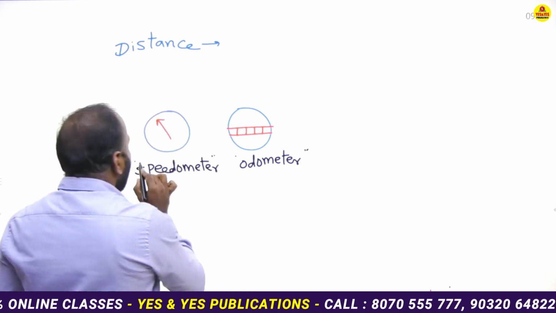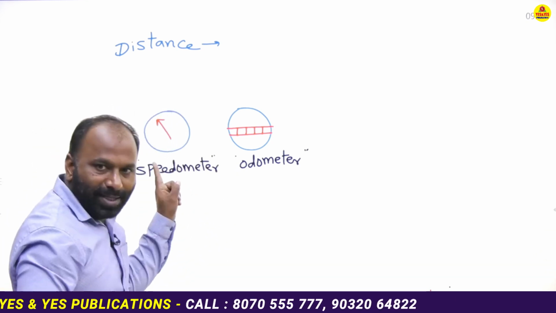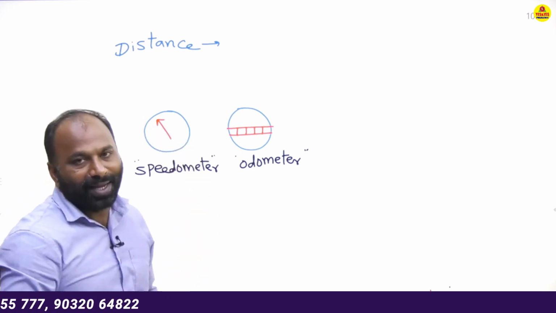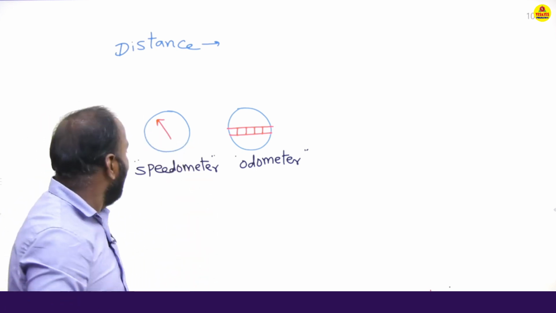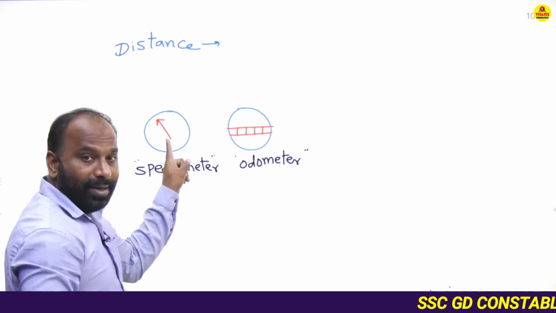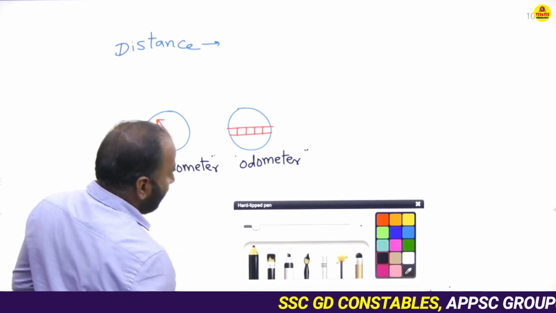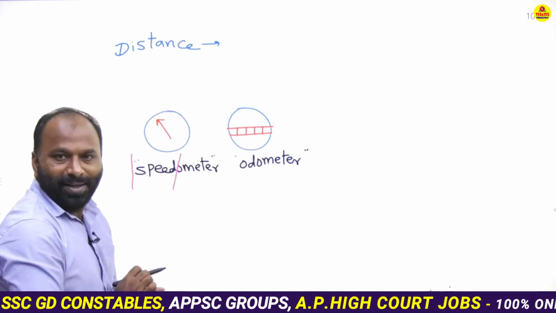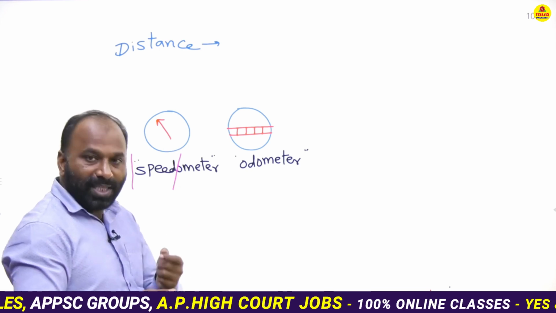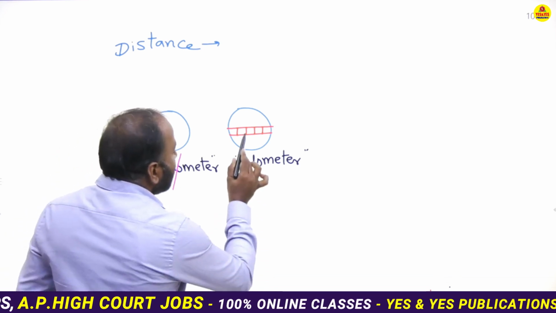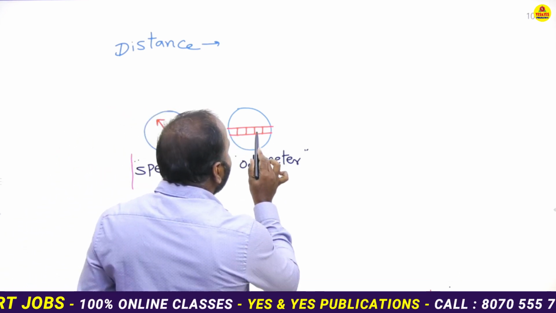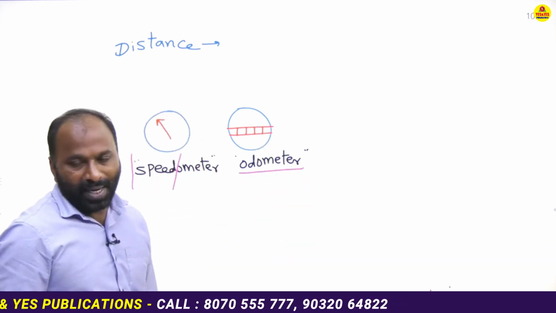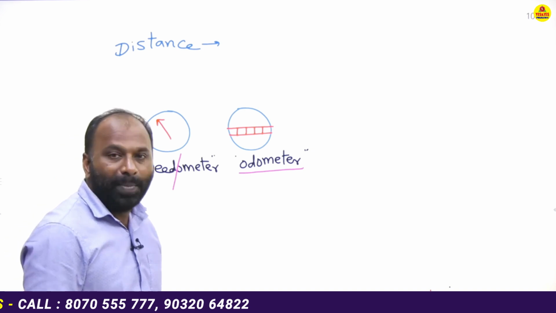Speedometer is used to measure the speed of the vehicle. Speed of the vehicle is measured with the speedometer. Distance travelled by the vehicle is measured with the odometer.